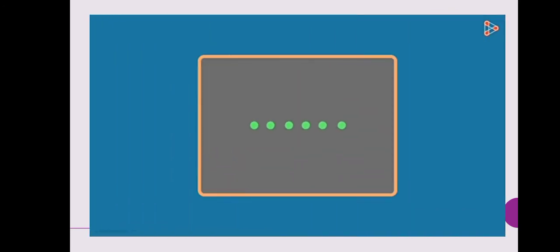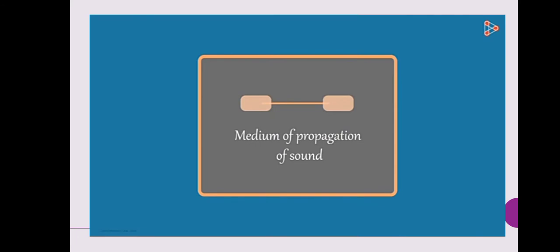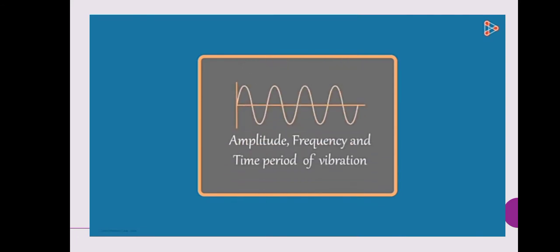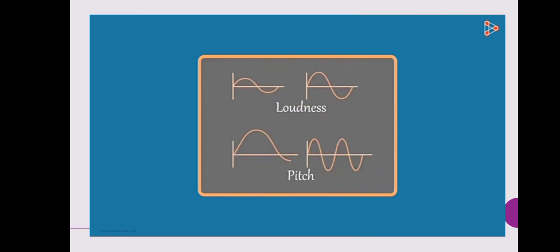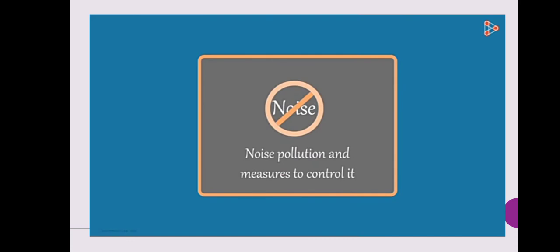These are the points that we are going to elaborate on in this series of videos based on sound. Vibrating bodies produce sound, medium of propagation of sound, amplitude, frequency and time period of vibration, loudness and pitch, audible and inaudible sounds, noise pollution and measures to control it. Do watch our coming videos to learn about these concepts and much more.